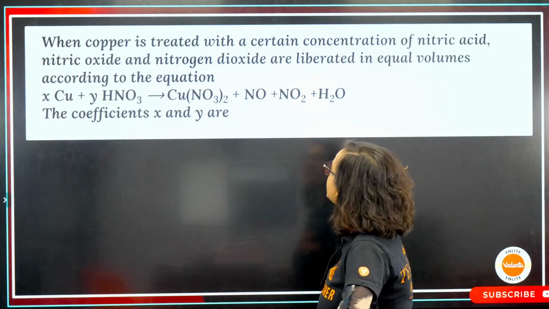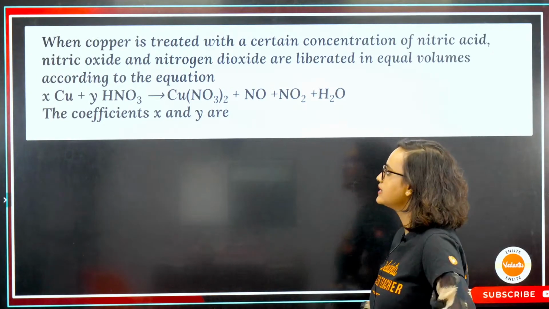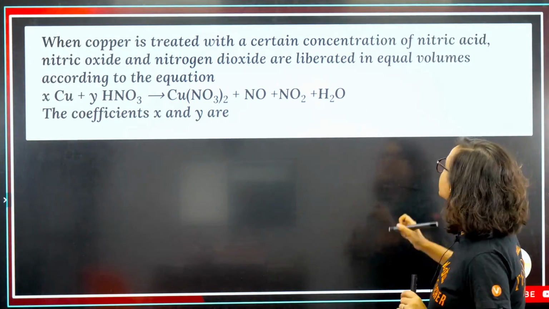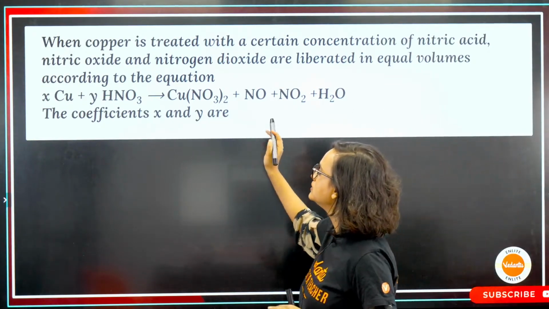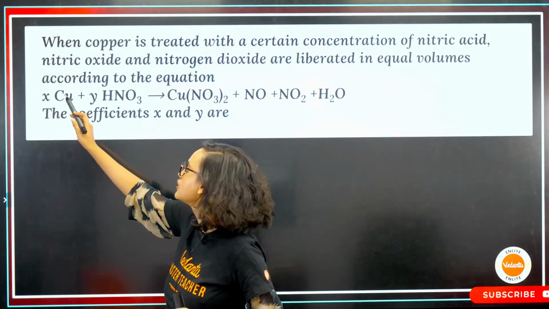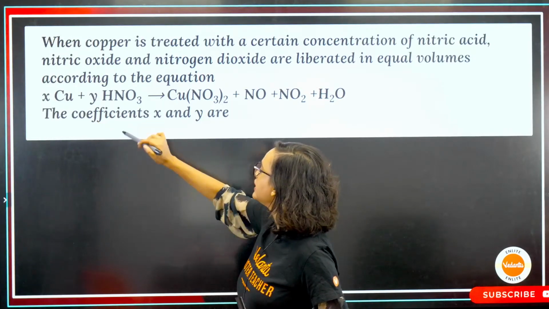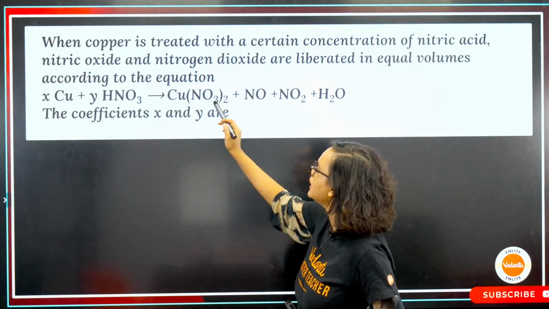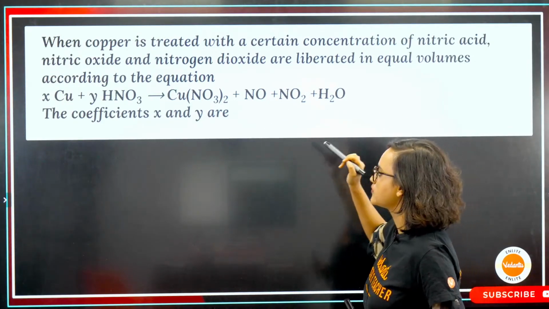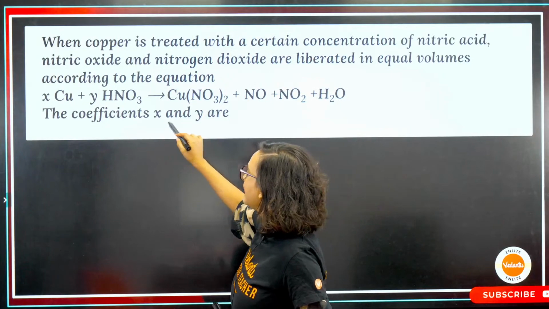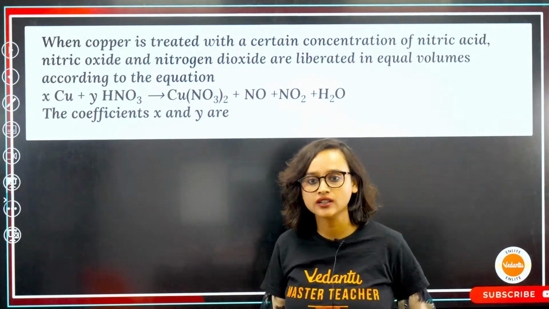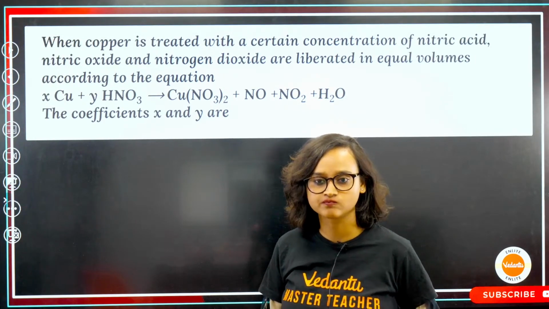When copper is treated with a certain concentration of nitric acid, nitric oxide and nitrogen dioxide are liberated, that means produced, in equal volumes according to the equation. Your equation is X Cu plus Y HNO3 gives you CuNO3 plus NO plus NO2 plus H2O. What are the X and Y coefficients? Tell me.